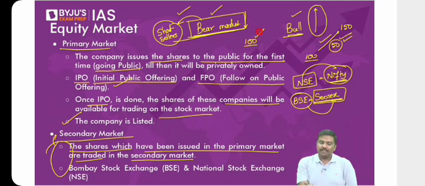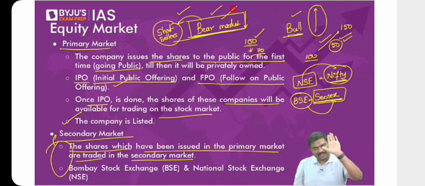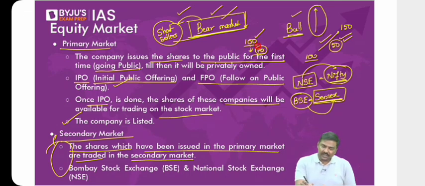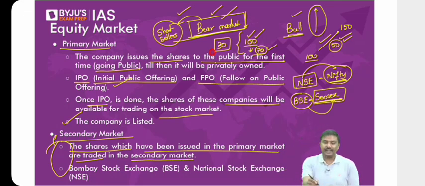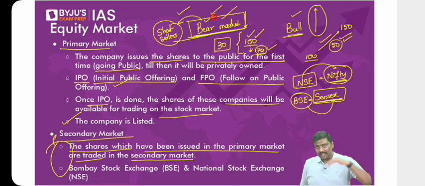After 1 week, the market price of Adani company will fall down to 70 rupees. Bear market. So when the price falls to 70 rupees, I will use the 100 rupees that I have, purchase the share of Adani company, and give it to you. I've borrowed one share, and I will return it. I earned 100, out of which I used 70. My profit is 30. So whenever there's a bear market, this is called short selling. What is short selling? You will borrow the instrument, sell it, and later purchase it at a lower price.